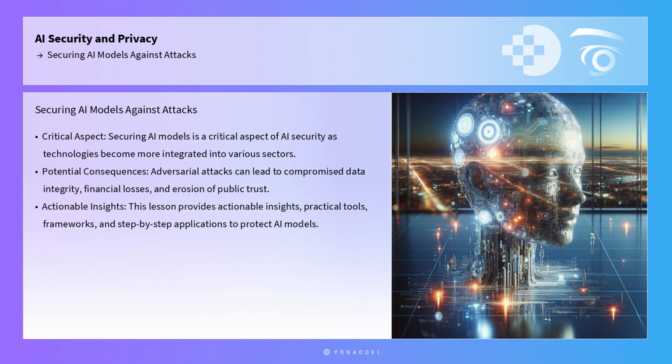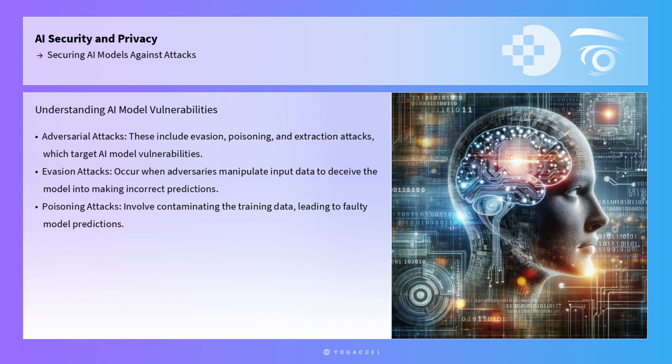This lesson provides actionable insights, practical tools, frameworks, and step-by-step applications to equip professionals with the strategies needed to protect AI models effectively. To begin with, understanding the types of attacks that AI models are susceptible to is crucial. Adversarial attacks, such as evasion attacks, poisoning attacks, and extraction attacks, are among the most common.